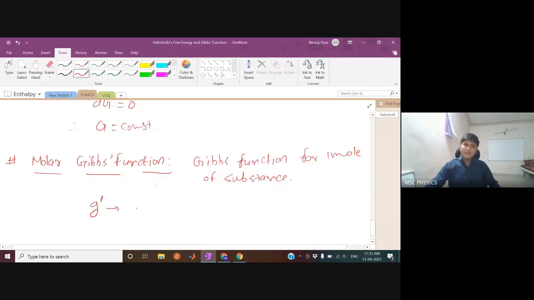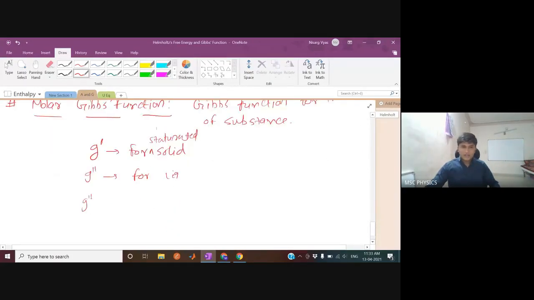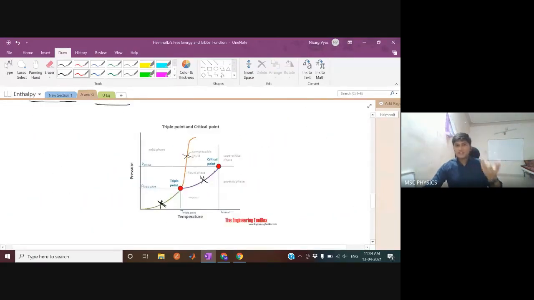And let's say that G prime is molar Gibbs function for saturated solid. For saturated solid, what do I mean? It is just purely solid, no other matter exists. G double prime is the molar Gibbs function for saturated liquid, and G triple prime is the molar Gibbs function for saturated gas or vapor. Then you can take these and play around in this phase transition curve.